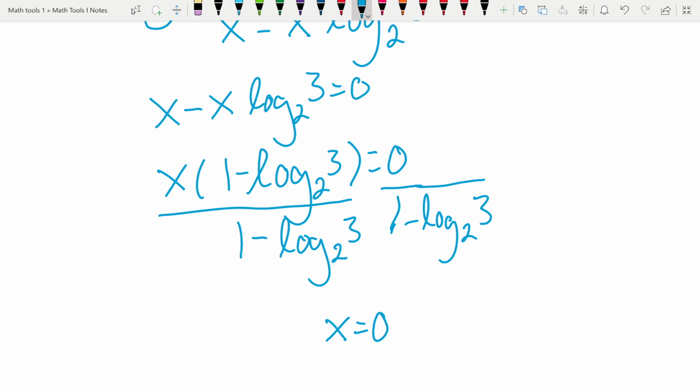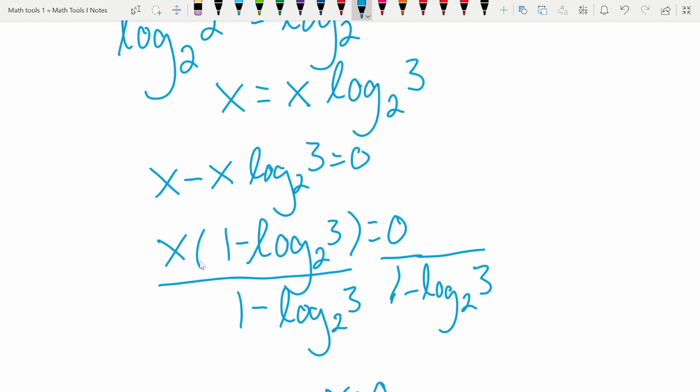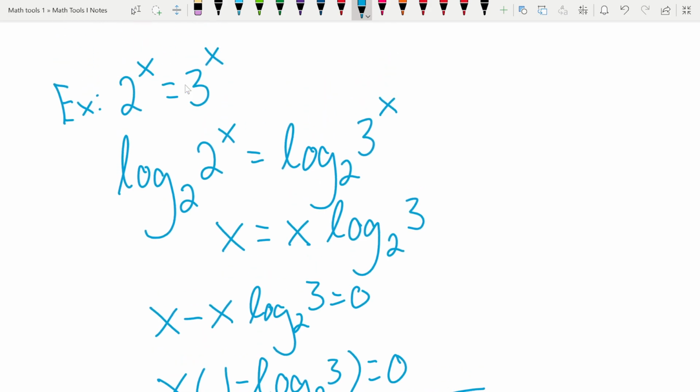If we go back and look at the equation, then, it should be clear that it should have been 0 all along. We're taking 2 and 3 and we're raising them to the same number, x. And powers of 2 and powers of 3, they're never going to intersect with each other, right?